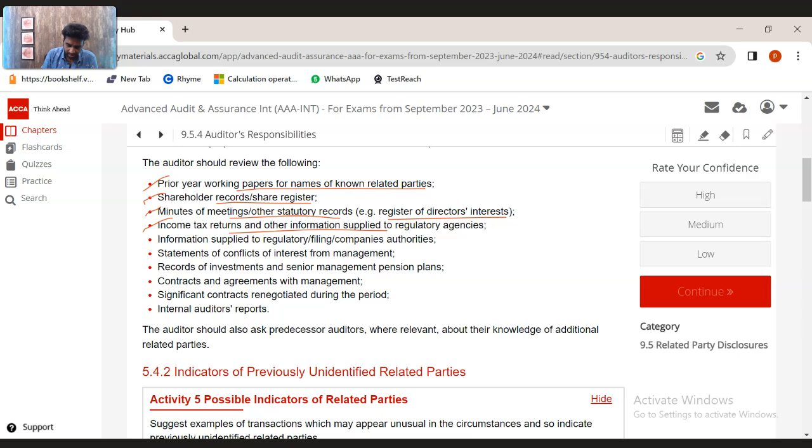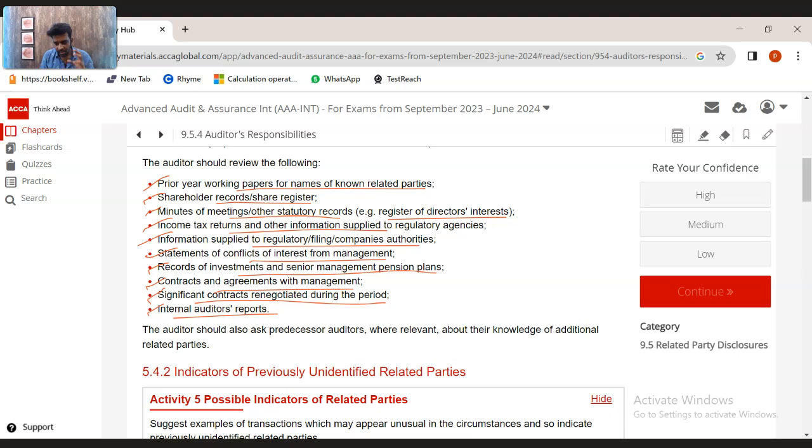and all those things. Information supplied to regulatory filing and authorities could also include the details relating to the related party, because it's important that regulators need to know these related party transactions. Statement of conflict of interest from the management, records of investments and senior management pension plans, contracts and agreements with the management, significant contracts negotiated during the period, and internal auditor reports, because internal auditor reports would also include the related party details.